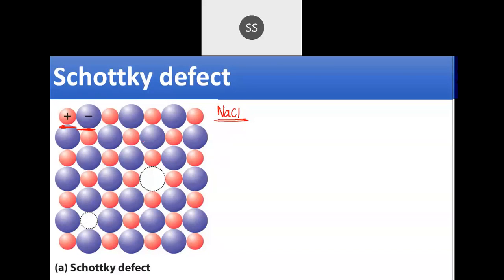Now, what happens in this defect is, you can see here properly, the red ones are the cations and the blue ones are the anions. One more thing you remember, students: crystals are always neutral. So there will be an equal number of positive as well as negative charges. Every salt is usually neutral, because the positive charge is neutralized by the negative charge. Now here, if one cation has gone missing, you can see a vacant space created here. To neutralize that, one anion will also go missing. Then that defect is Schottky defect.